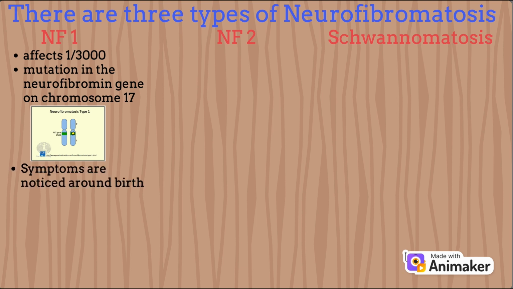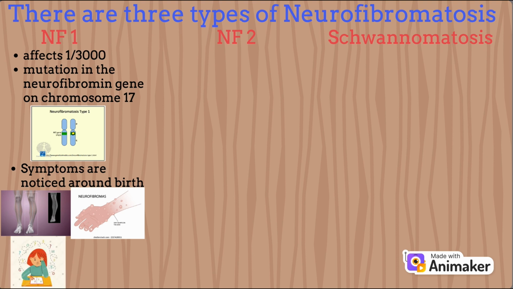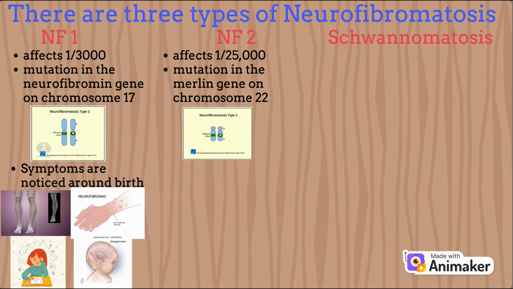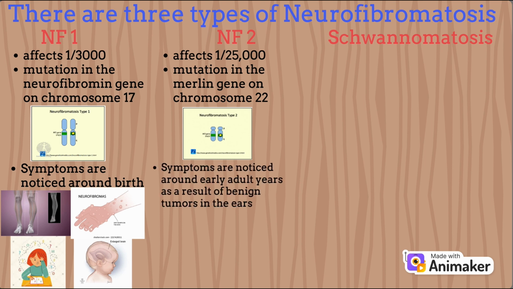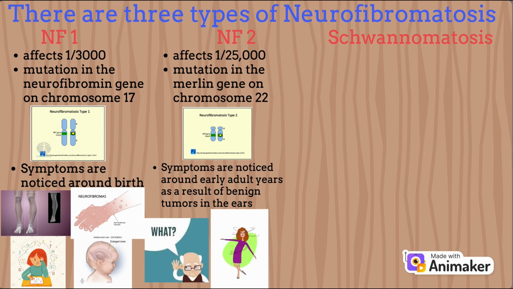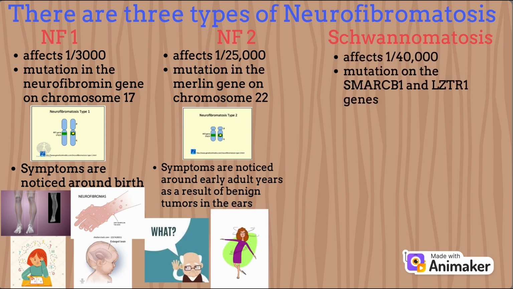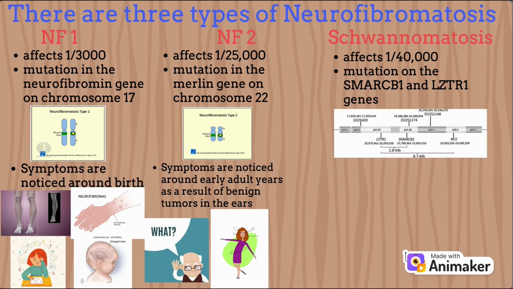Symptoms are noticed around the time of birth and include bone deformities, benign tumors, learning disabilities, and larger head size. NF2 affects 1 in 25,000 people and is caused by mutations in the Merlin gene. Symptoms show up during early adult years as a result of benign tumors in the ears and cause hearing loss and poor balance. Lastly, schwannomatosis is the rarest type and affects 1 in 40,000 people.